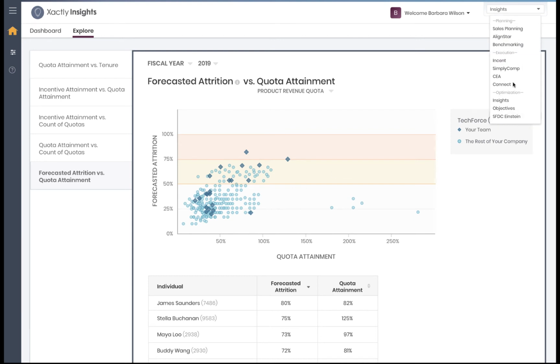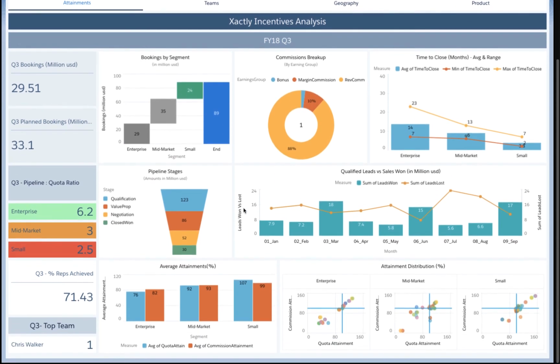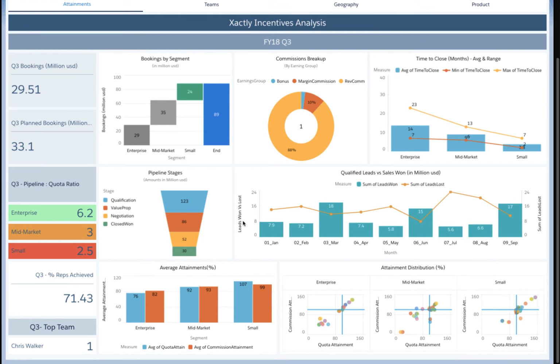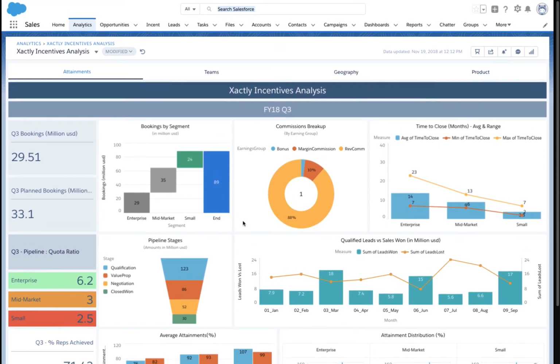Let's start by toggling over into Salesforce Einstein. Xactly's data can be completely transmitted into the Salesforce Einstein environment for deeper analysis. By bringing together my incentives data and my data from Salesforce.com, I can more accurately analyze the health of my sales organization. Am I experiencing problems in one certain part of my business? I can drill in, see details. Or I can just look at the combination of how a rep is performing in their incentives, along with the activity that I'm seeing in their pipeline. All of this together allows me to have a more complete picture of the health of my sales organization.